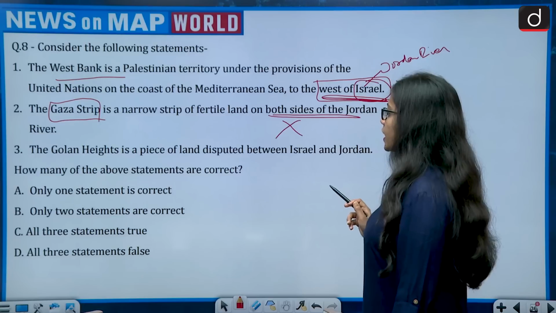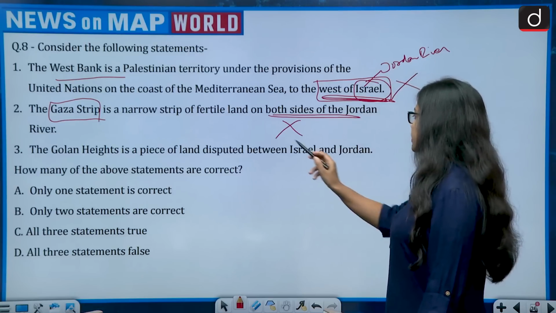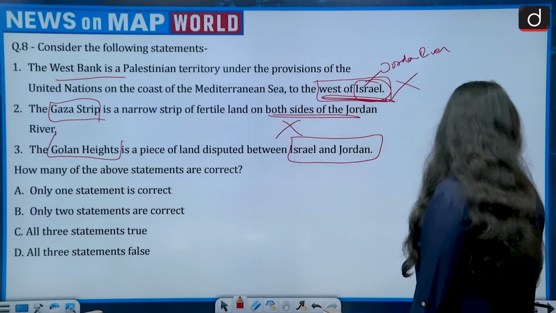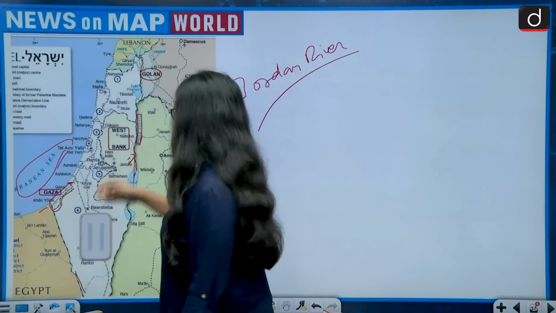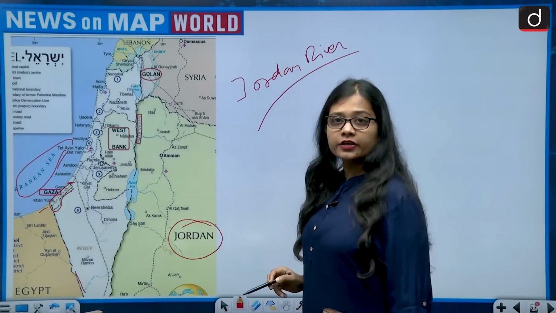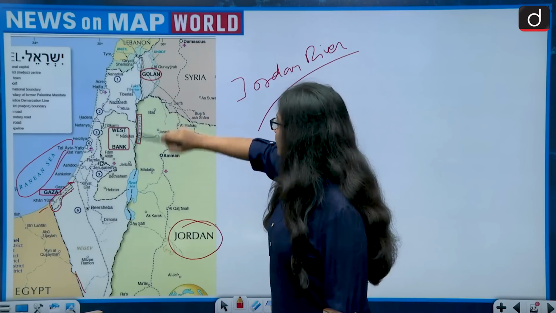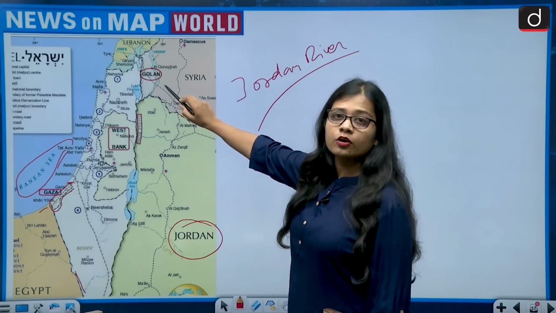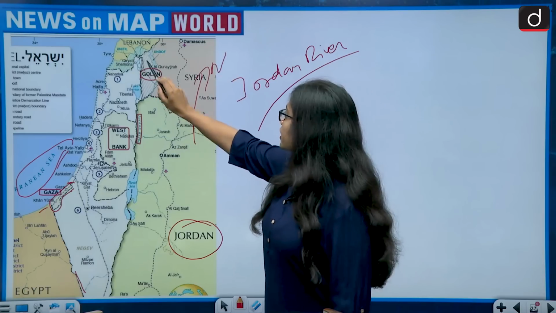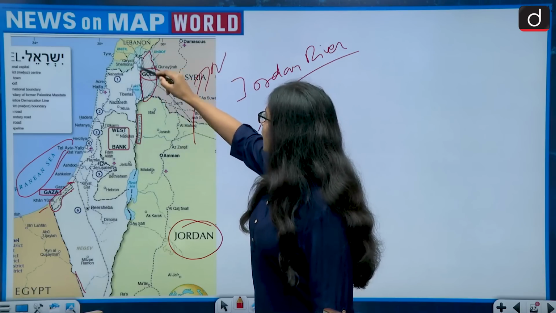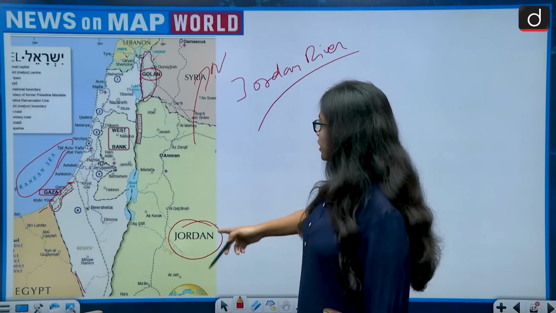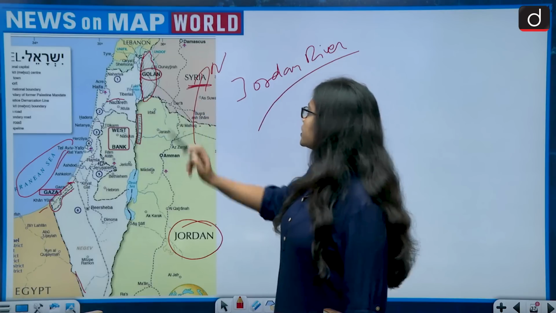Third is the Golan Heights is a piece of land disputed between Israel and Jordan. Now again, let's see the map. Where is Jordan? This is the location of the country Jordan, and this is Israel. And where is the Golan Heights lying? The Golan Heights is lying to the north of Israel. This is the location of the Golan Heights. The Golan Heights is not a disputed territory between Israel and Jordan. It is between Israel and Syria.